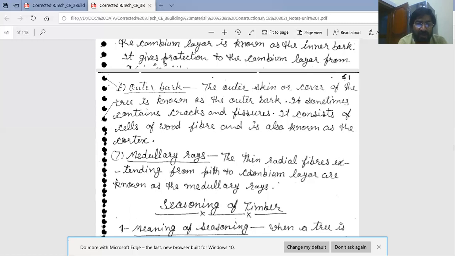These thin radial rays hold the annual rings of the tree. The thin radial fibers extending from pitch to cambium layer are known as the medullary rays. So these are the classification of tree, because timber is derived from the tree.